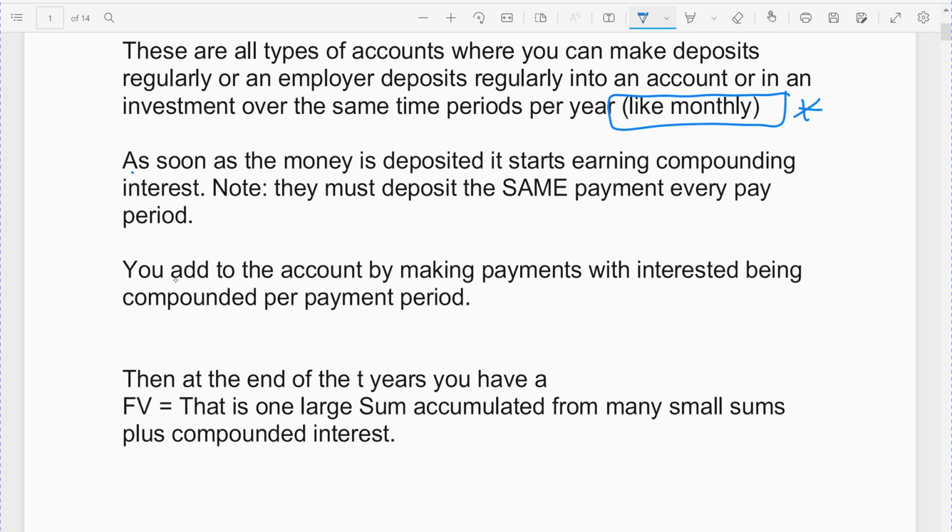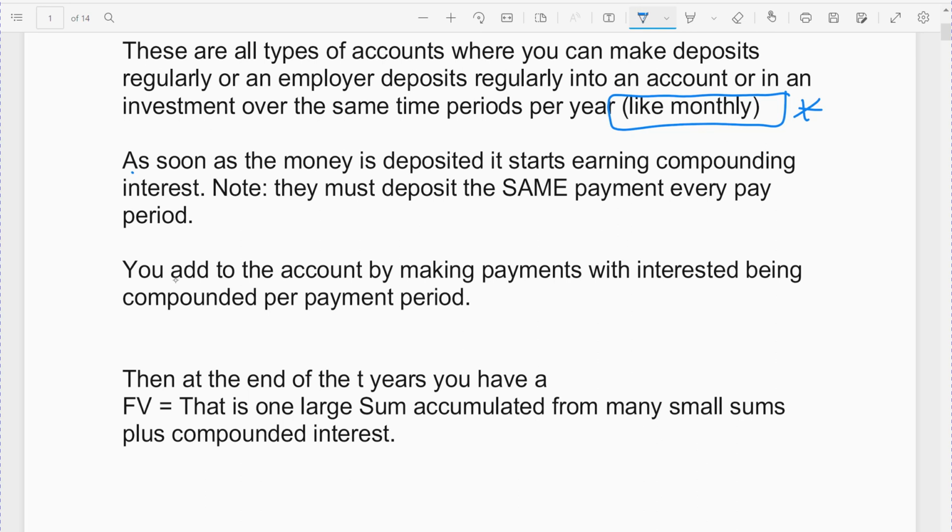But as you're saving, you get to earn compounded interest. As soon as you invest the money, as soon as you add to your account, you earn interest on that amount. Every time you add money to it, the interest is now put on the higher amount. So every time you deposit a little bit more money, you get a little bit more interest. Again, the biggest thing is it's always the same amount every pay period, so you always deposit the same amount every month. Interest is compounded per pay period because it's reinvesting as soon as you have more money in there. We'll look at an example, so I'll show you what I mean by that.